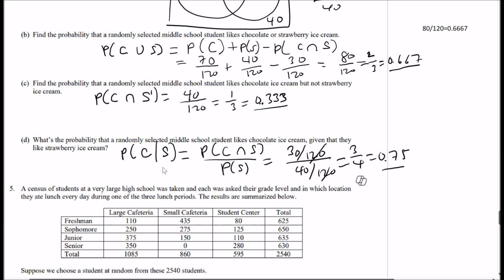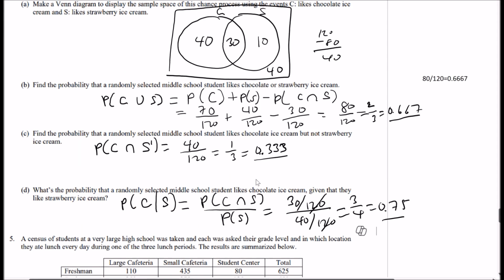Another way of looking at it is, okay, given strawberry. So given the strawberry, which is this right here, what is the probability that, out of those people in that red circle, how many of those people like chocolate? Well, 30, right? So 30 out of 30 plus 10, so 30 out of 40. All right, so that's another way of looking at it. You can look at it either way.